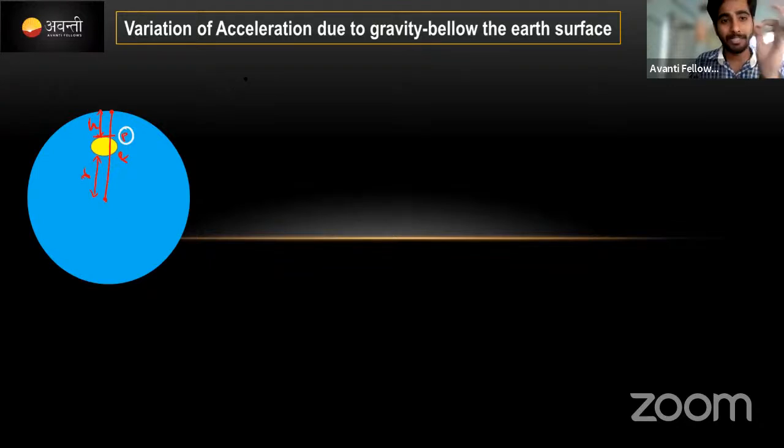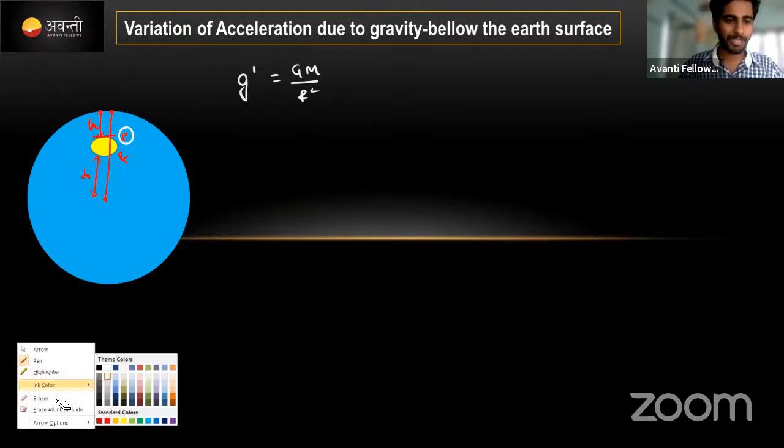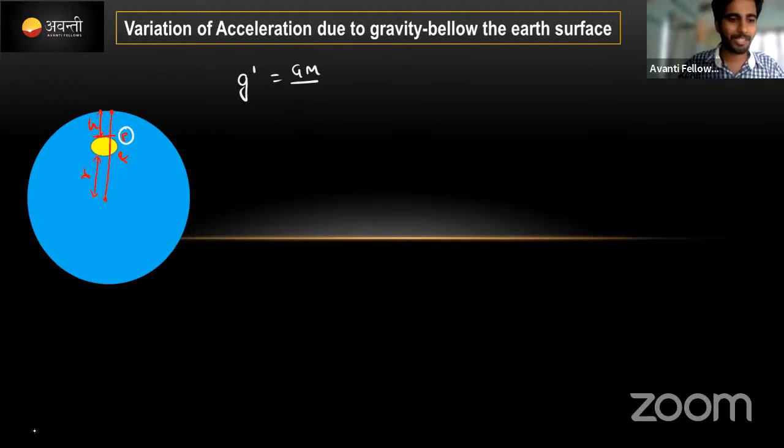Now listen carefully. We know g dash is equal to GM by r square. We will write it in the common way. Here the r value has to be replaced. Again I made a mistake. This is nothing but capital R, small r square. Correct? Okay, the mass is at a distance of small r from the center, at a distance h below the earth surface.